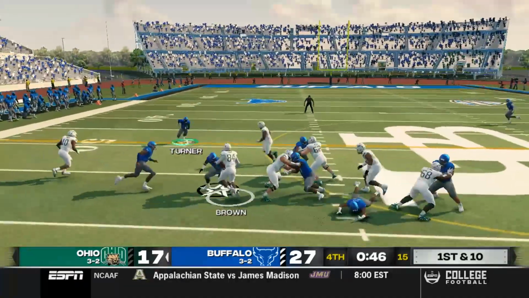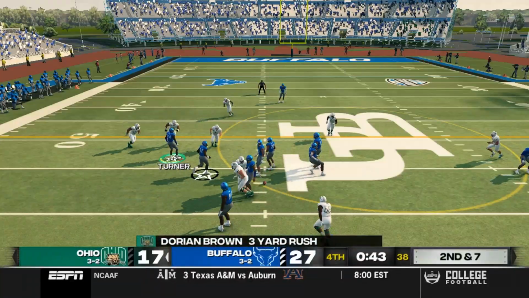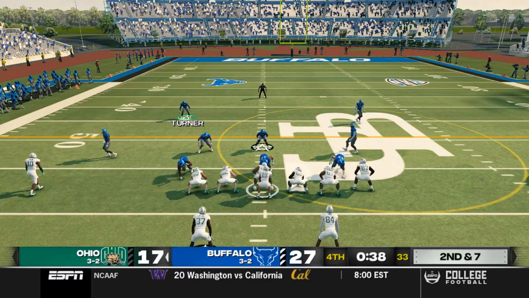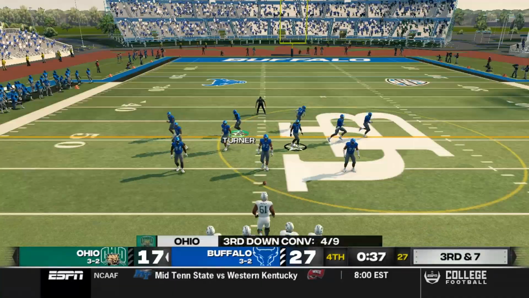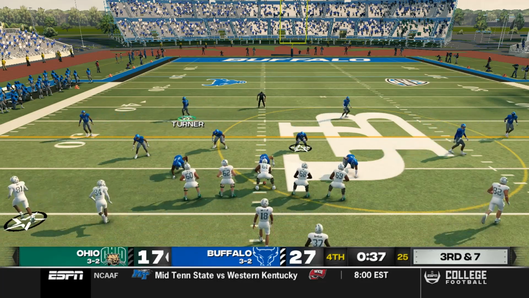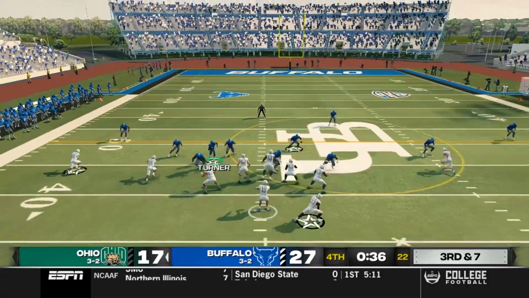Smith-Njigba hands it off to Brown. Why would you run it in this situation? You're out of timeouts. You need touchdowns. Looks like they're going to have to clock it after that terrible play call to begin the drive. That made absolutely no sense. I do not know what the Bobcats were doing to begin this series.